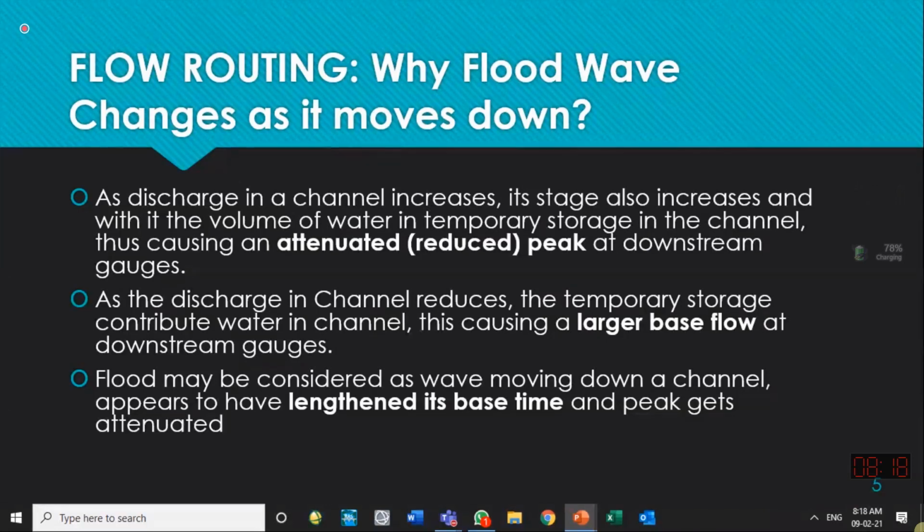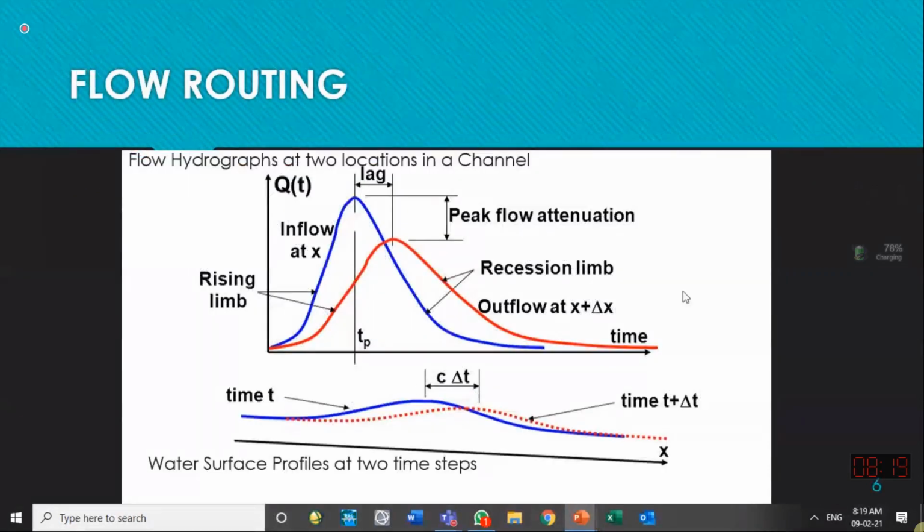So the peak time changes. Usually the hydrograph flattens down because of the frictional effect and because of the water going into the floodplains. While flooding occurs and water is increasing, the water goes to the storage area, which we call bank flooding, or the flooding on the sides of the channel. And when the flood recedes, the floodplains feed the channel again. So that's why the base time of the hydrograph increases. The same thing I have specified is shown over here. These are the transformations that occur.